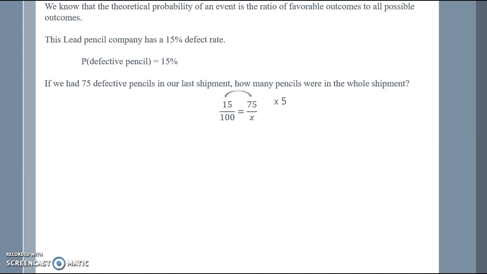Well, I know that 15 times 5 is 75. So therefore, if I took 100 times 5, I would end up with 500. So therefore, there are 500 pencils in the shipment.